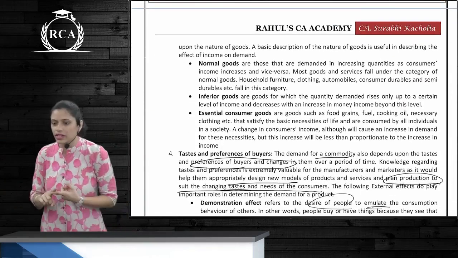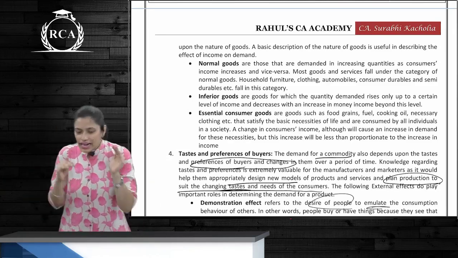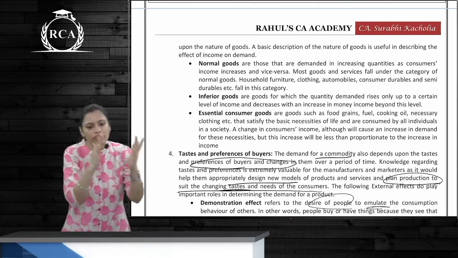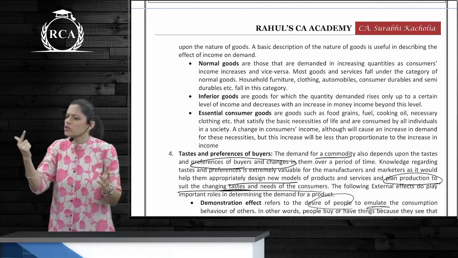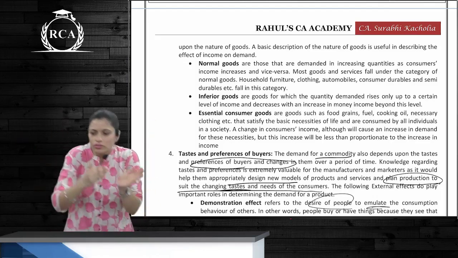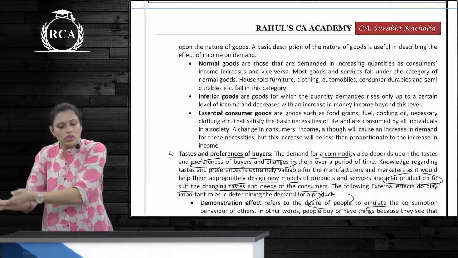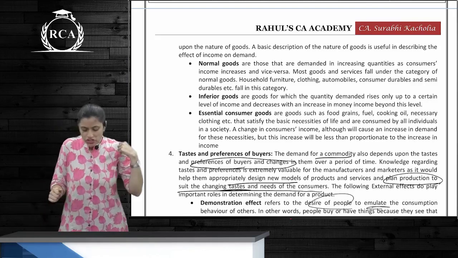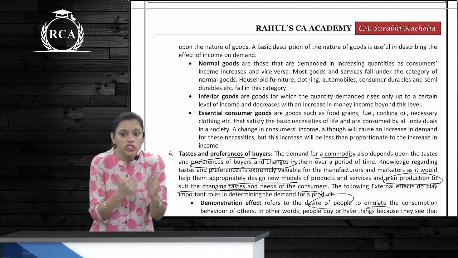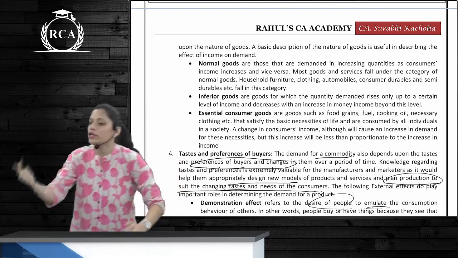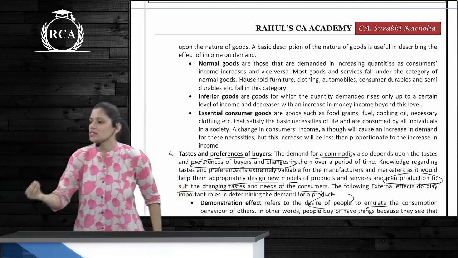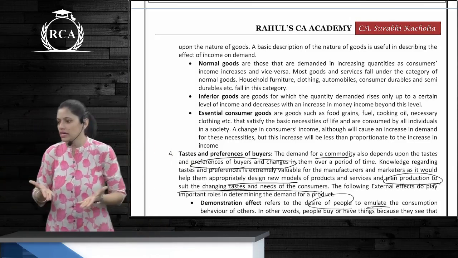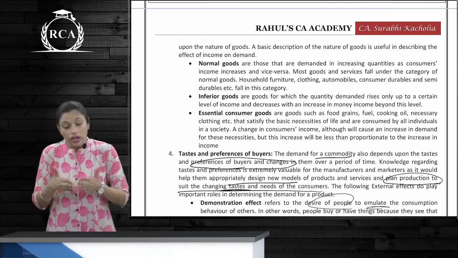Yes? What are inferior goods? Up to a certain level, the demand is increasing. After that, you are shifting from these inferior goods, which are your canned goods, frozen goods, low quality goods. You are shifting from these to better quality ingredients. So the demand for this will fall as your income increases. Third, essential consumer goods. The proportion in which your income increases is always going to be more than the proportion in which your demand for necessaries increases. Yes, you cannot have more of something just because your income is very, very high.